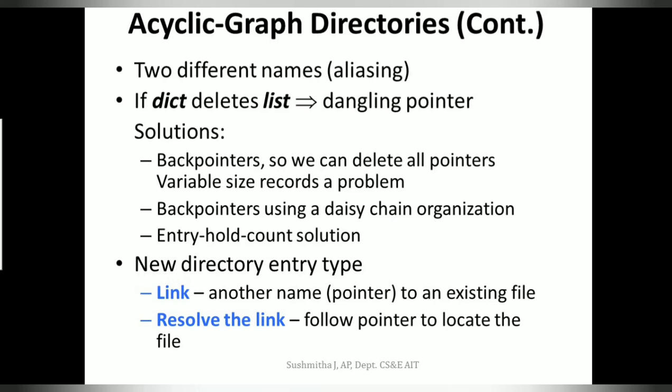Now these links may lead to a dangling pointer: if the link exists and the file is deleted, it might try to open a non-existing file. So the solution is to delete all the references before we delete the file.